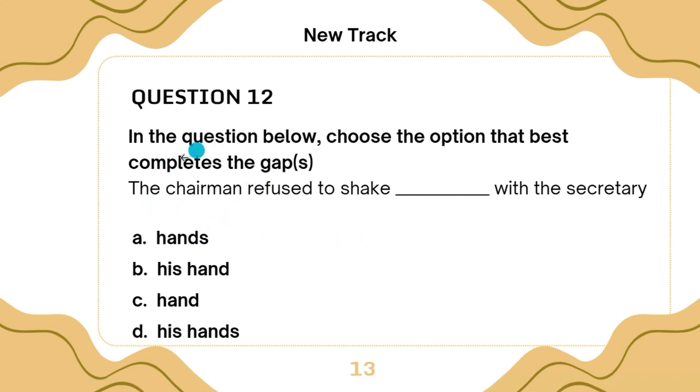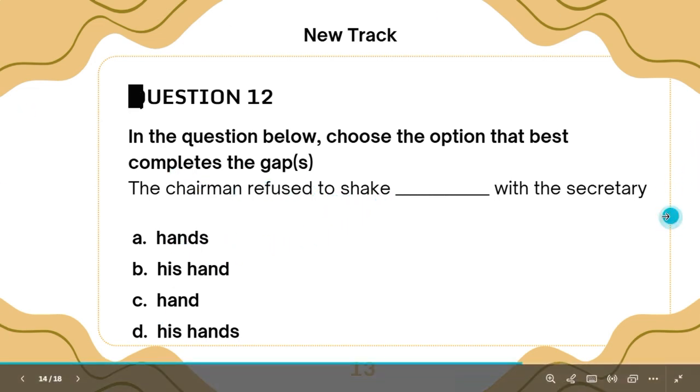A singular subject goes with a singular verb, and a plural subject goes with a plural verb. Plural verbs do not have S, but singular verbs have S. So the right option is hands. The chairman refused to shake hands with the secretary.